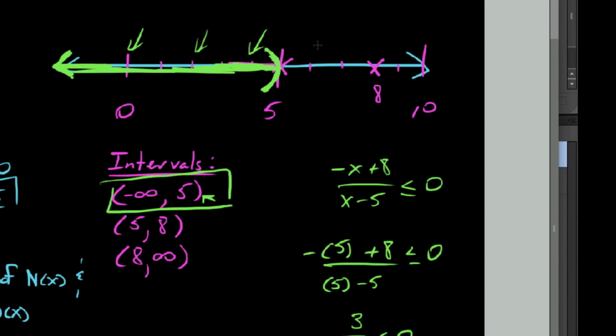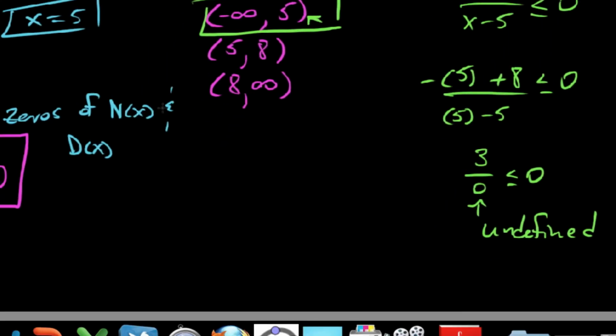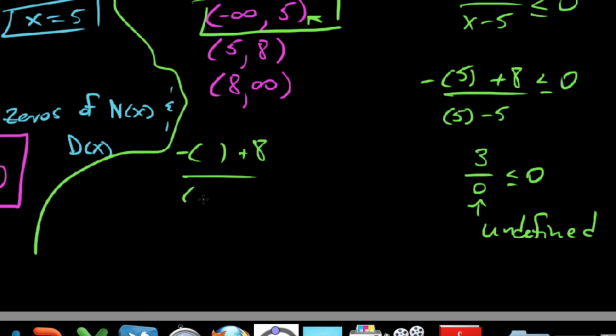All right, well, let's pick another test value. Between 5 and 8, 6 would be a really convenient value to choose. So let's test between 5 and 8 here. We already know this doesn't work by looking at the graph, but all right, this would be negative blank plus 8 over blank minus 5 less than or equal to 0. We're testing 6. We say 6 on top, we get positive 2. I just care that it's positive. That's all I care about. On bottom, I get positive 1.